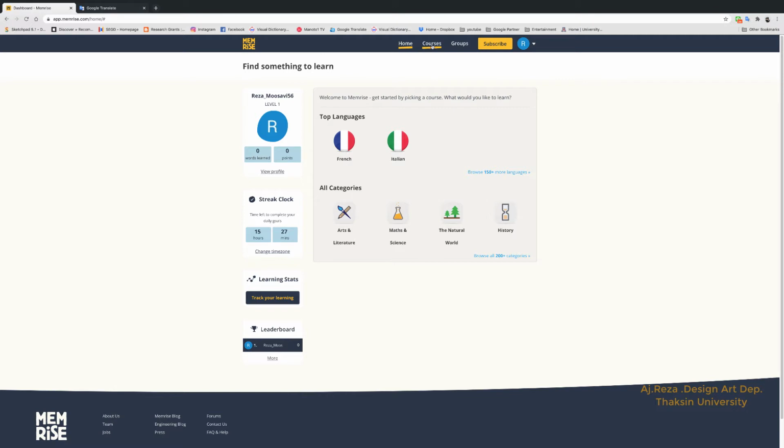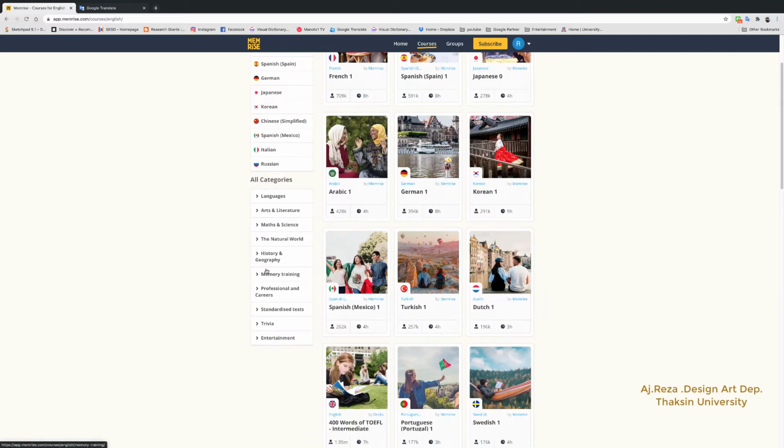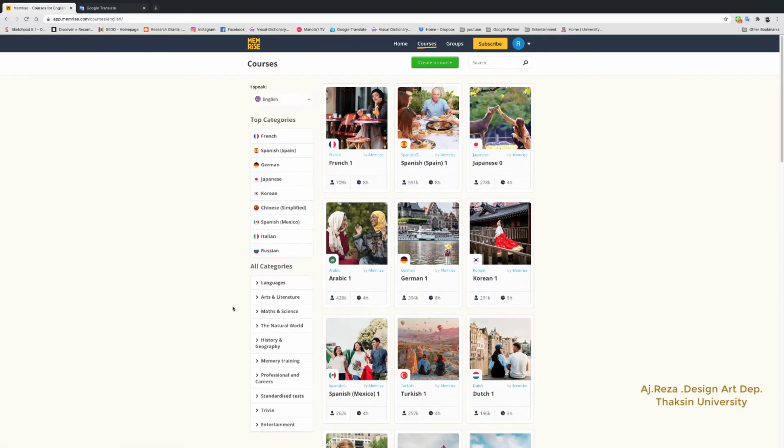You go to courses here. Now, in the courses, on your left side, you have the top category of languages, different languages. There are so many languages you can learn here. And also other categories for languages, art and literature, mathematics and science, and many other subjects that you can find under here. But our focus here is on English learning.